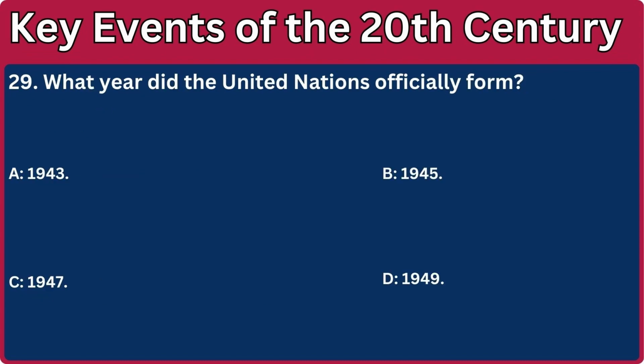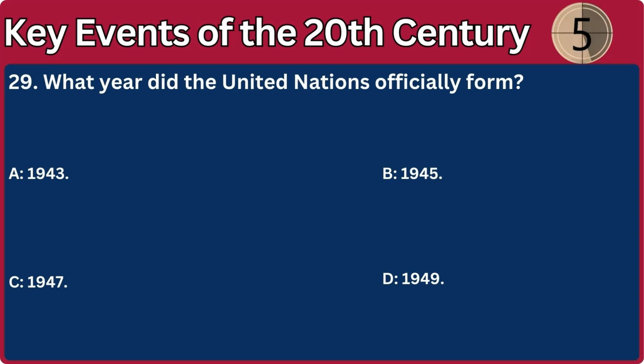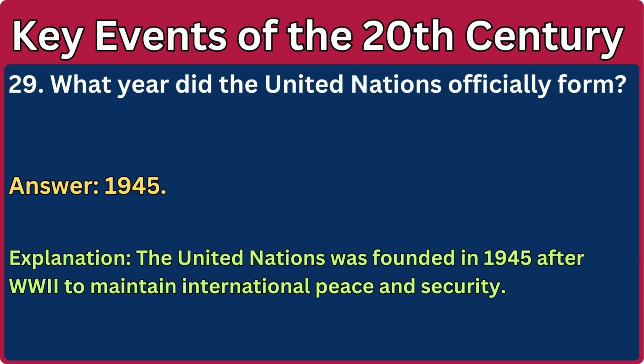29. What year did the United Nations officially form? A. 1943. B. 1945. C. 1947. D. 1949. Answer: 1945. Explanation: the United Nations was founded in 1945 after World War II to maintain international peace and security.